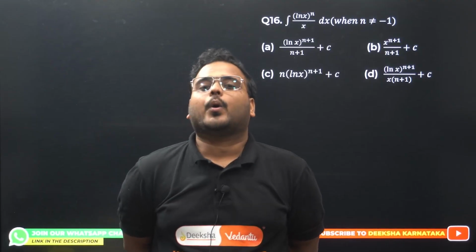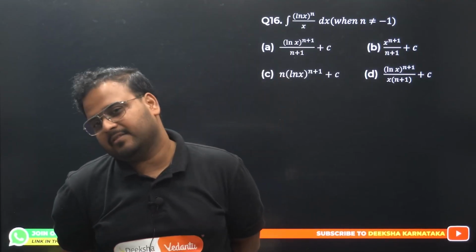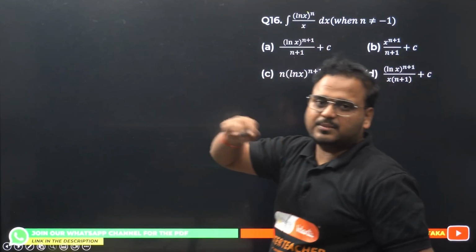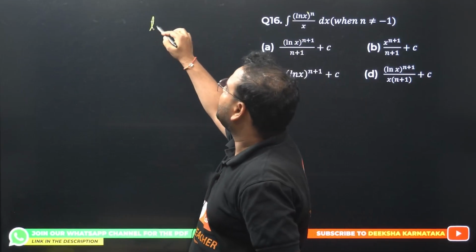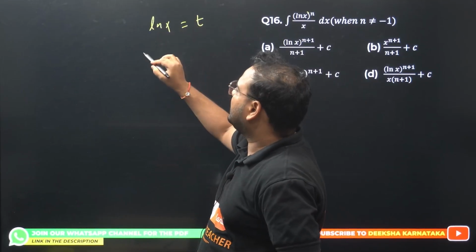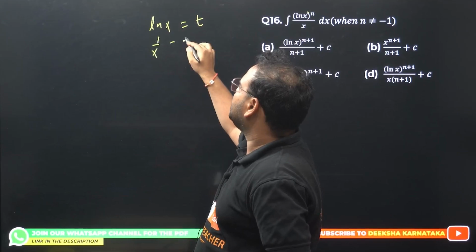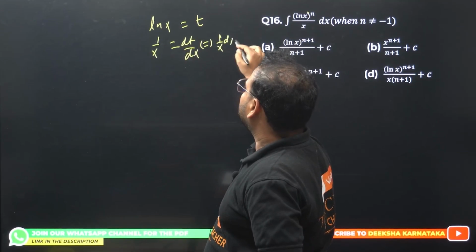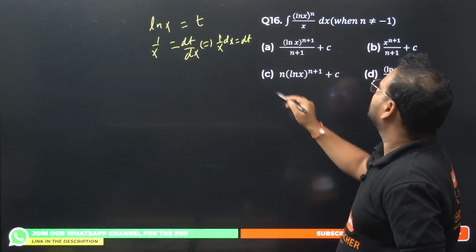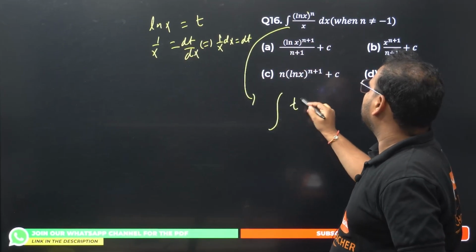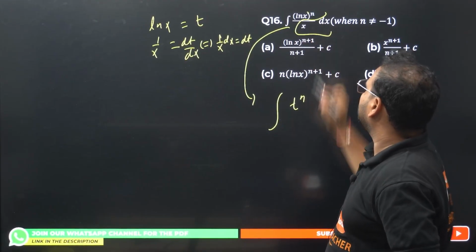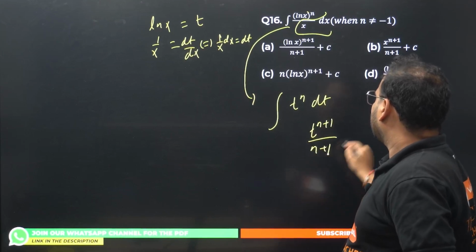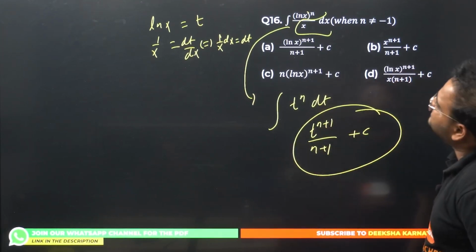Question number 16, how do we solve it? We have ln x by x, so this is a very simple question. The substitution in this case: if I take ln x equals t, then differentiating, we have 1 by x equals dt by dx. From here I have 1 by x dx as dt. The same thing is over here. Please cross check. This becomes t power n, and this whole thing is nothing but dt. So the answer will become t power n plus 1 divided by n plus 1 plus c. That's my final answer.